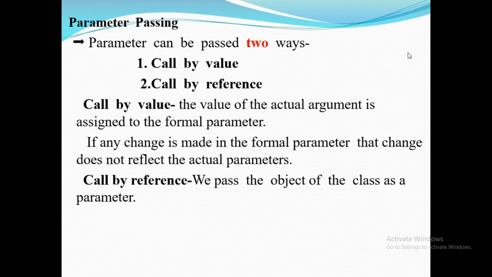Then passing parameters. There are two ways to pass a parameter: call by value and call by reference. Call by value means the value of the actual argument is assigned to the formal parameter. If any change is made in the formal parameter, then the change does not reflect in the actual parameter. Then call by reference: we pass the object of the class as a parameter.